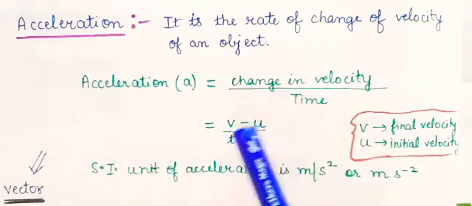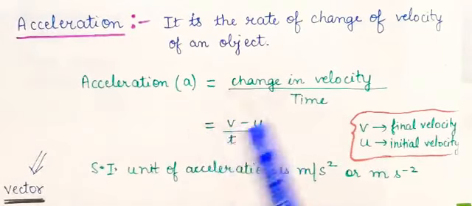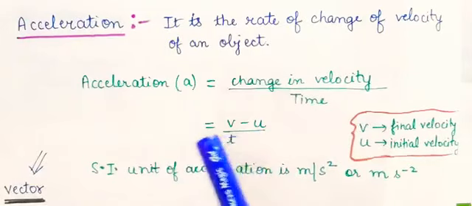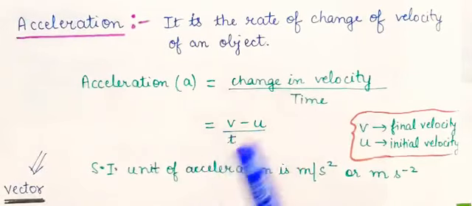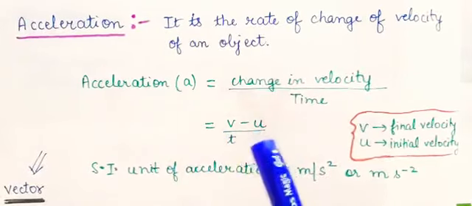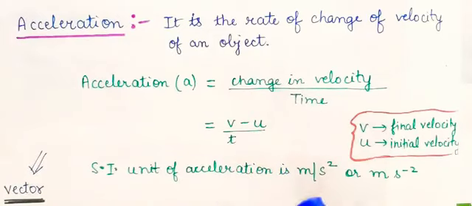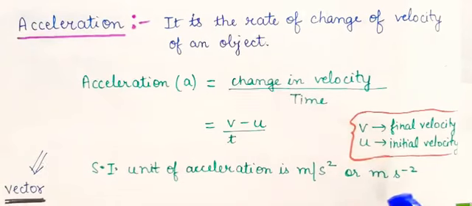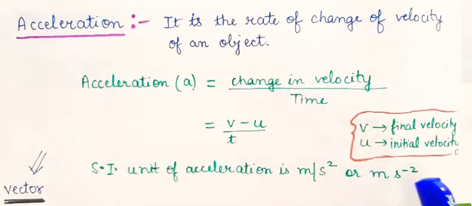Now what is the SI unit of acceleration? V or U, what is the SI unit? Velocity, what is the SI unit of velocity? Meter per second, divided by time. Time, what is the unit of time? Second. So meter per second divided by second is meter per second square, or we can also write it in another form, m s^-2.